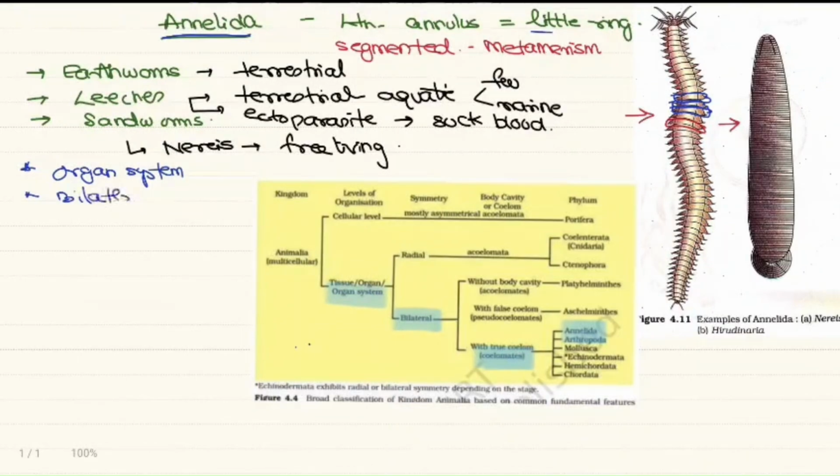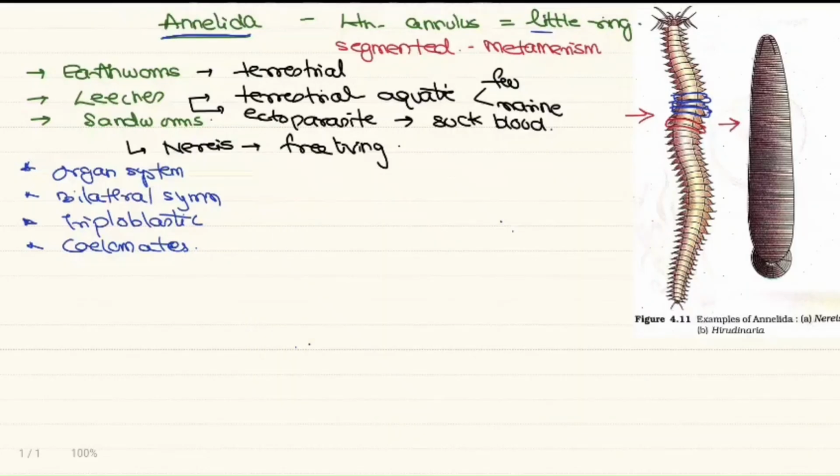Annelids are bilaterally symmetrical. They are triploblastic, with three germinal layers: ectoderm, endoderm, and mesoderm. And these are coelomates, that is, true coelom is present. The body cavity is lined by the mesodermal lining. So these are the basic characteristics from our table, right?